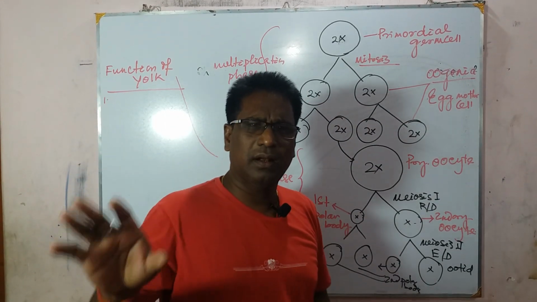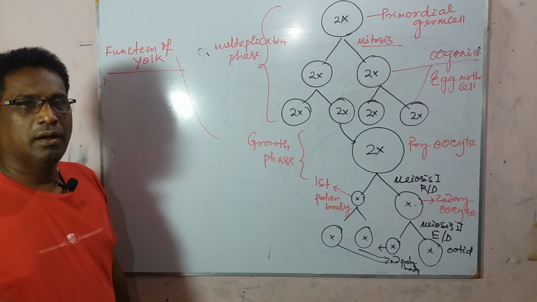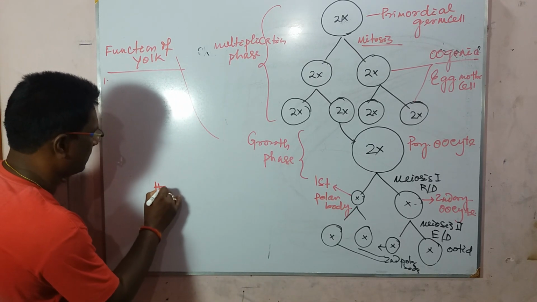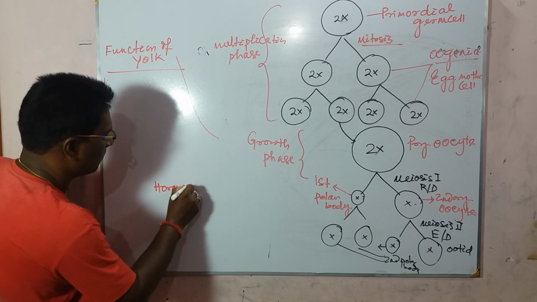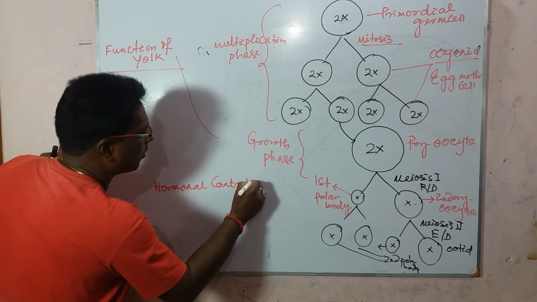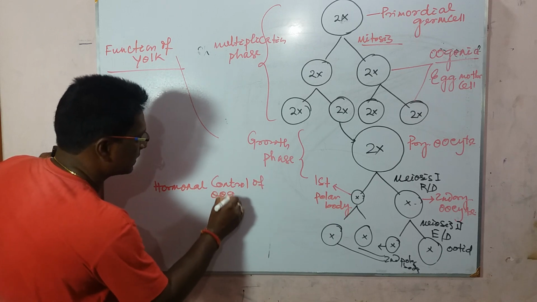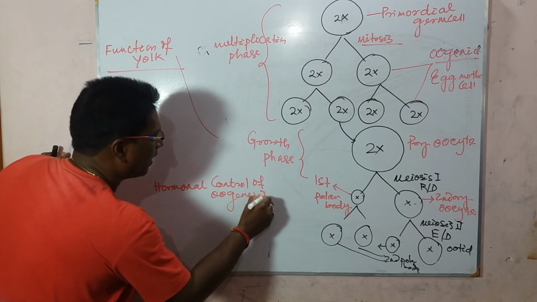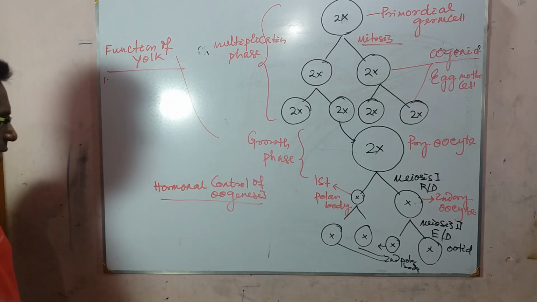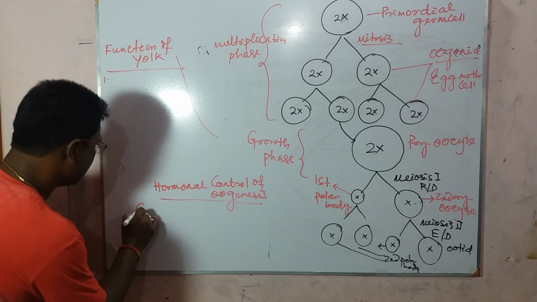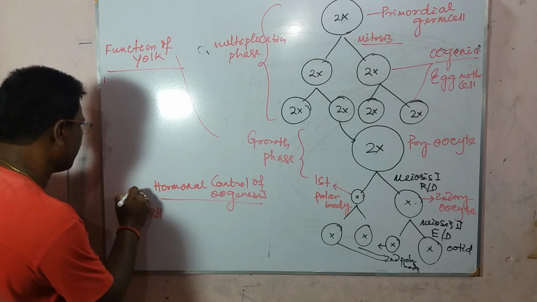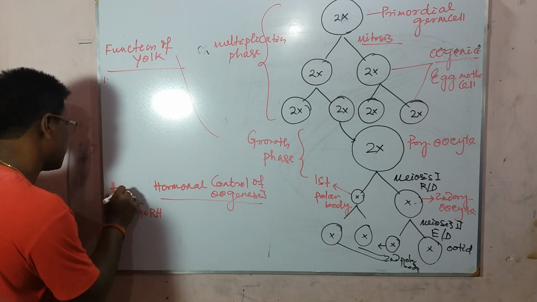So first of all, hormonal control of oogenesis. How do hormones control the entire process of oogenesis? Students, the GnRH is released from the hypothalamus.